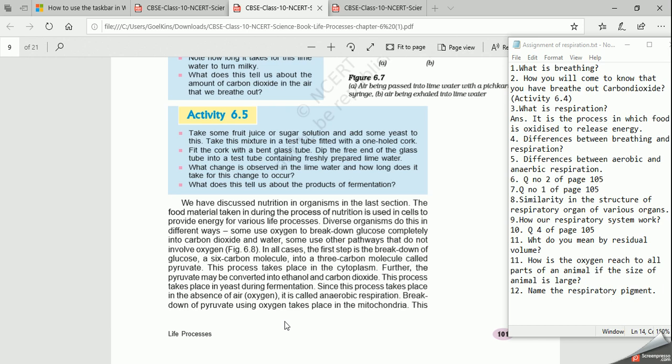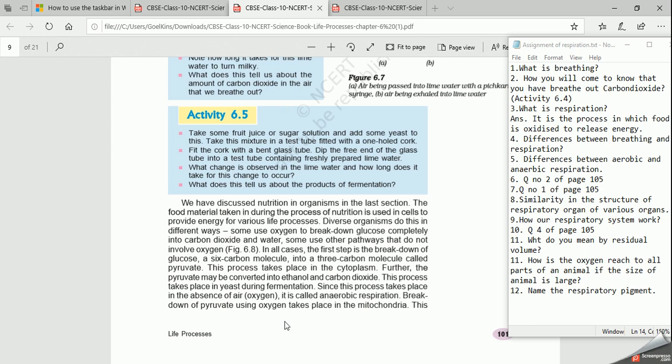Aerobic respiration occurs in the presence of oxygen. That is, the animals respire in the presence of oxygen. Anaerobic respiration takes place in the absence or lack of oxygen. Lack means less amount. Second difference: a large amount of energy is released in aerobic respiration. Why is that so? Because complete oxidation of food takes place. That means all the food breaks down completely.